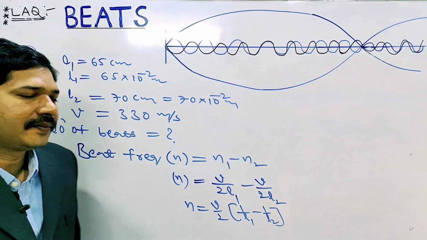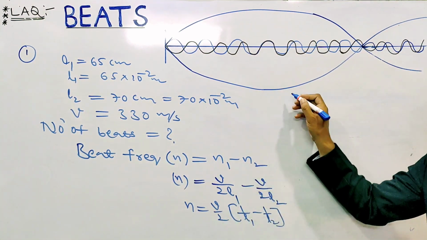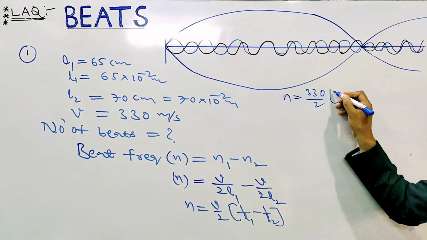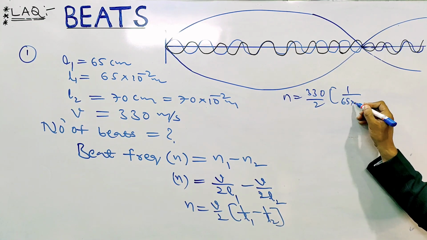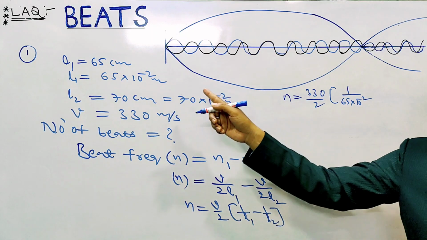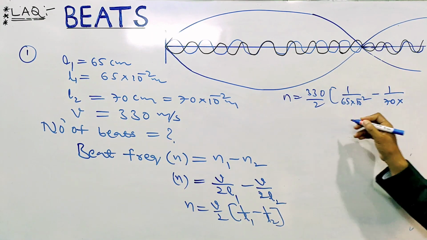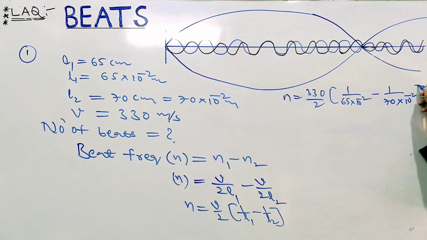Substitute the values. N equal to 330 by 2 into 1 by 65 into 10 to the power of minus 2 minus 1 by 70 into 10 to the power of minus 2.